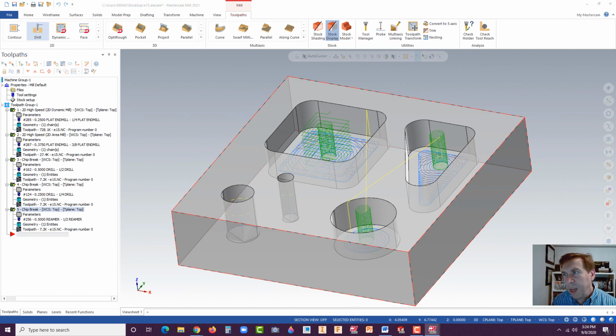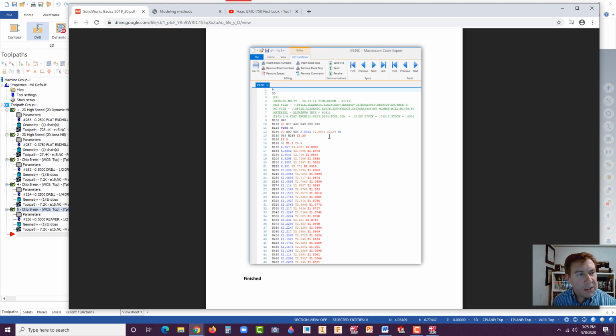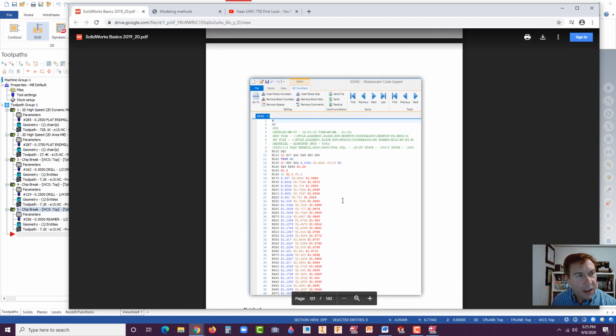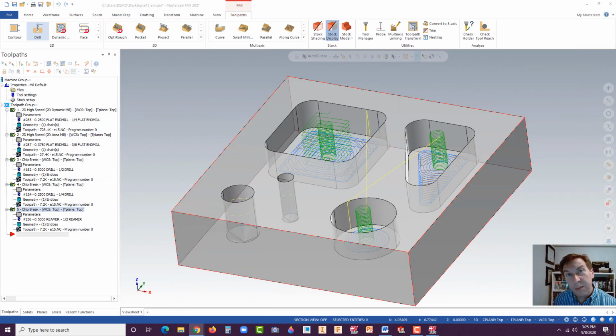Now, with that being said, what it looks like when you're done, let me see if I can find some of the code here once it's output. This is what it looks like. So you'll see it actually outputs the code with some information here, and a lot of X and Y and Z code. That's how it's moving throughout this process. And that's what you feed into the CNC machine. And then it cuts that part out. That concludes this exercise.